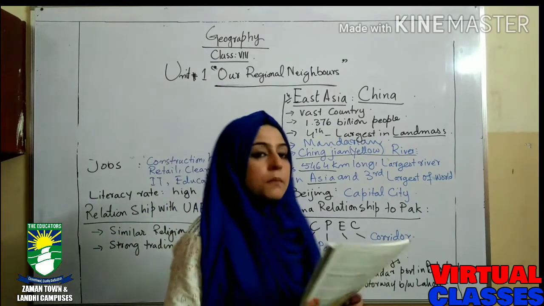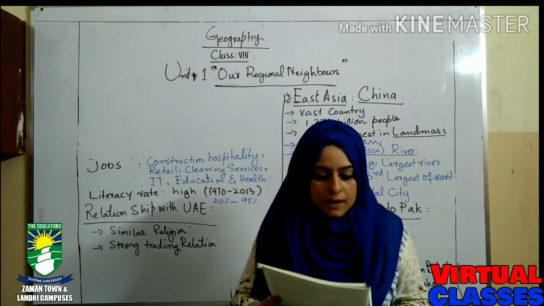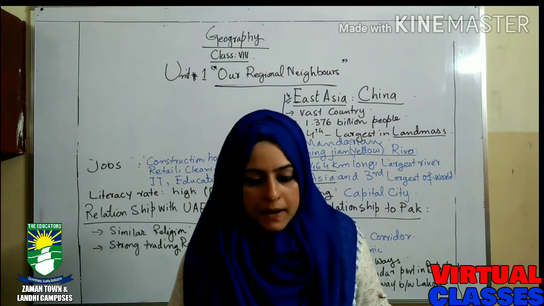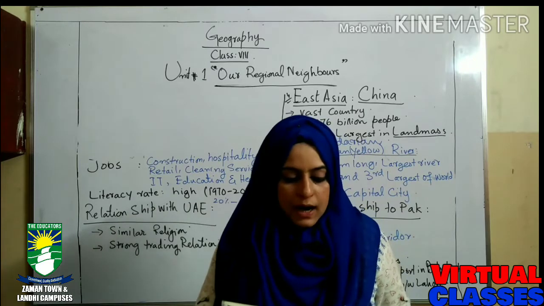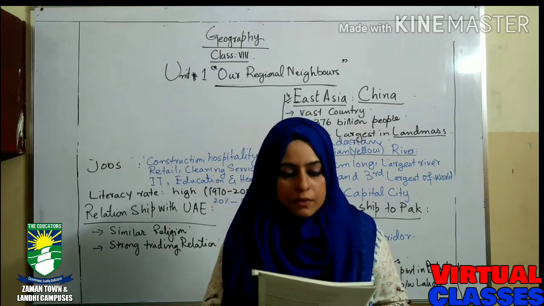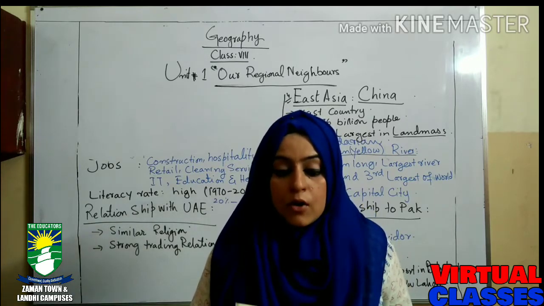We have done part A and part B in our previous class. Today's task is part C, and in part C we are going to do question number 4. We are not attempting 1, 2 and 3. From part C we are going to attempt question number 4.